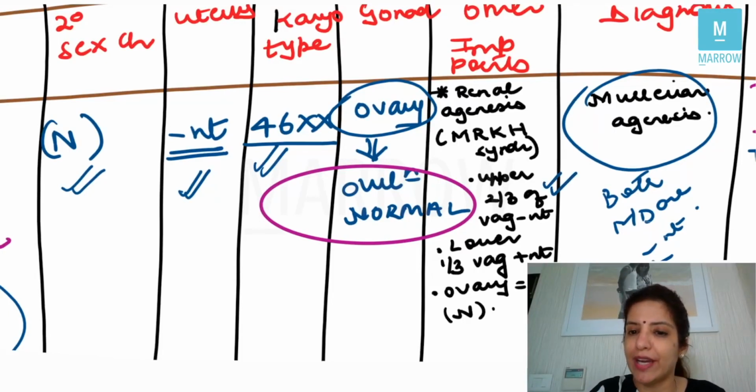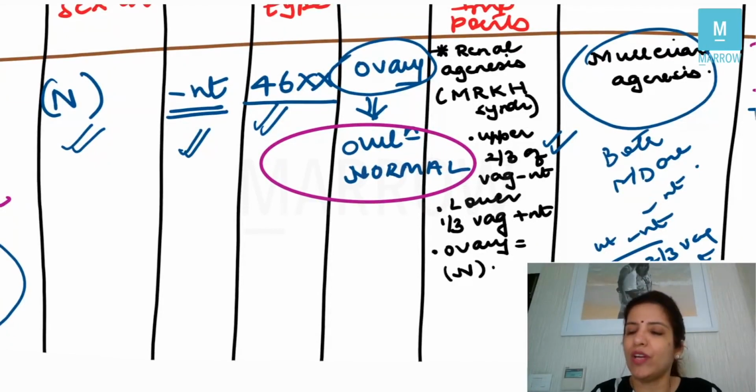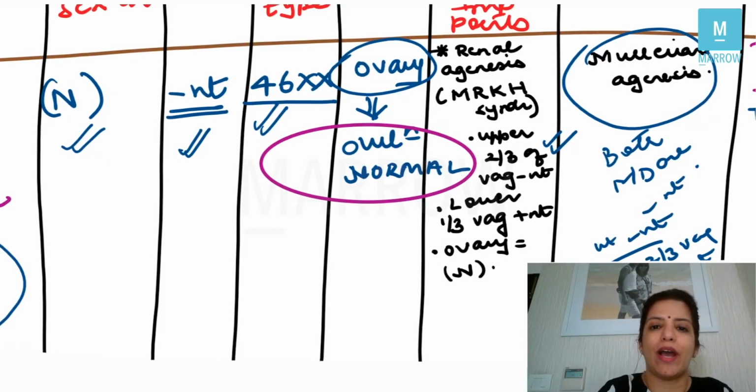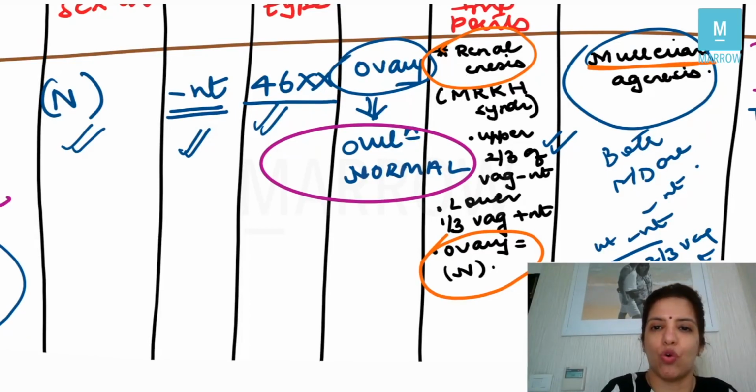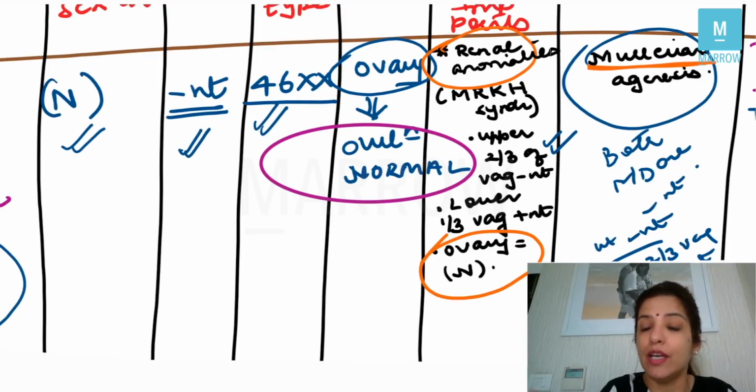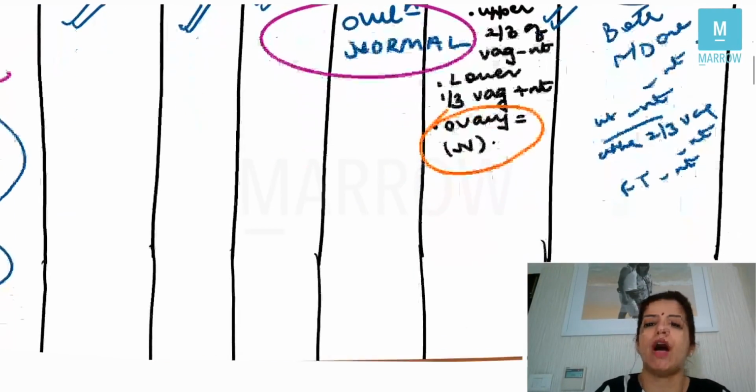The upper two-thirds of vagina will be absent. Then the fallopian tubes will be absent. Now tell me, ovaries. Ovaries develop from the genital ridge. So that is why ovaries will be normal. Another structure which is associated with the Mullerian duct development is the kidney system. So there can be renal anomalies or renal agenesis also. So you can get renal anomalies. Now, if you are getting renal anomalies also, then this is called MRKH syndrome.